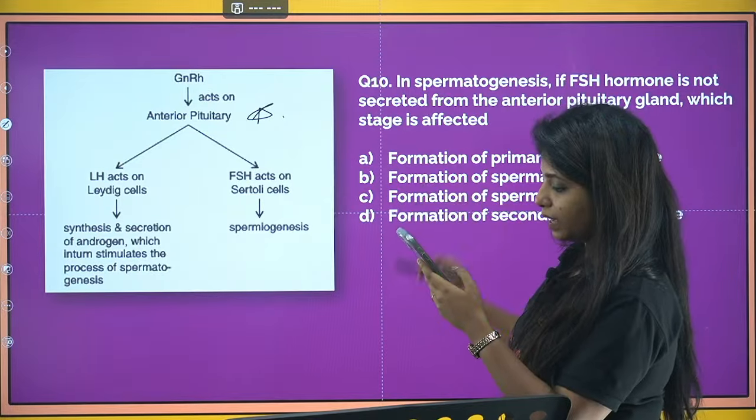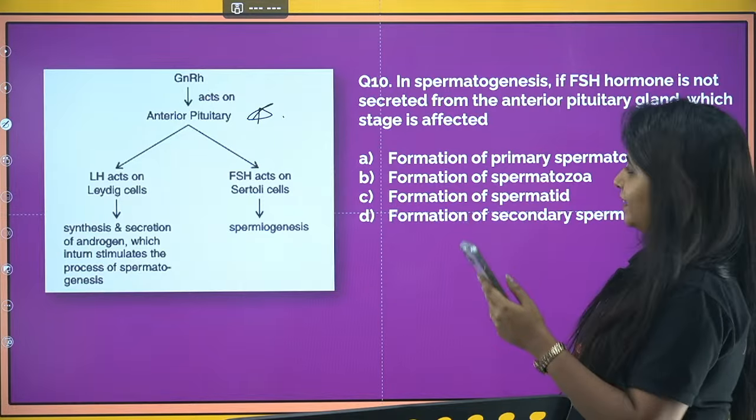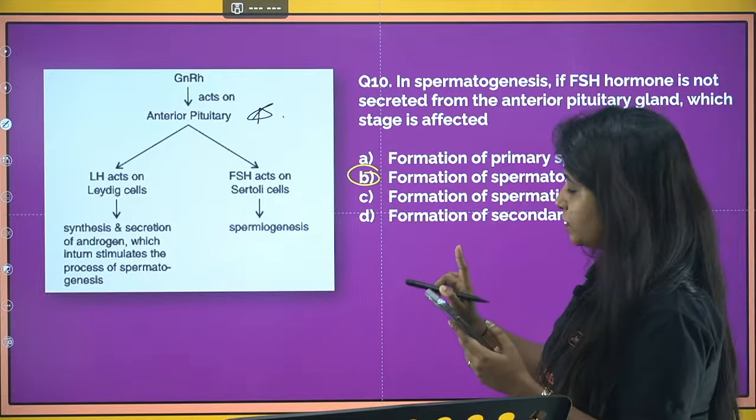Prakriti says it's B, Ganesh says it's C. Okay, we have a tie out there with B and C. The answer for this question is B. I just told you what happens, my dear children.